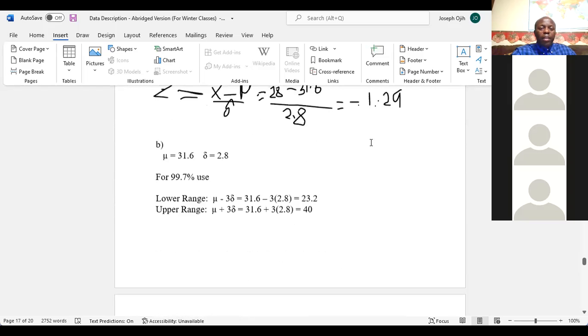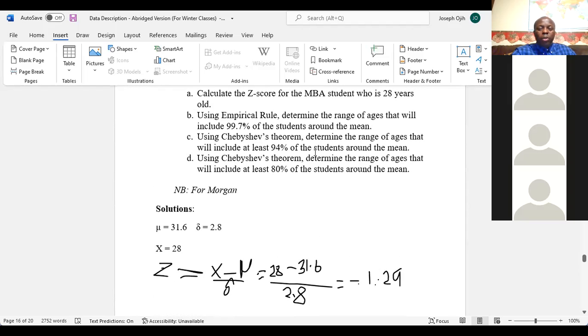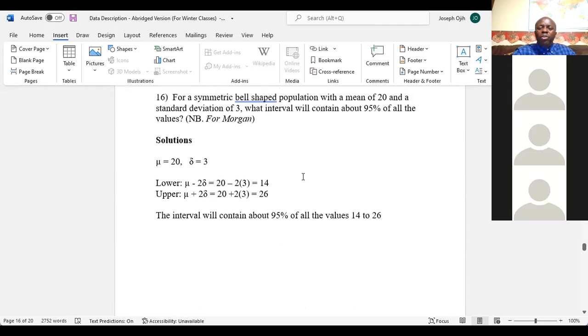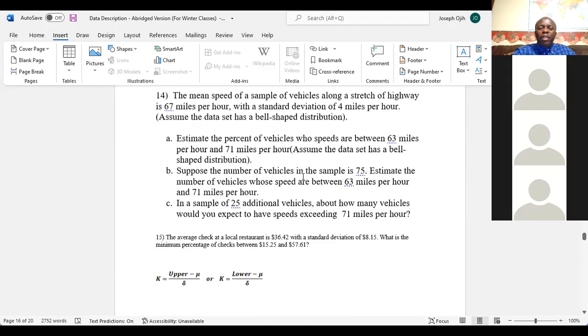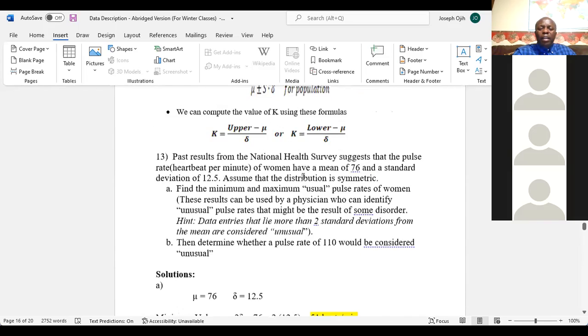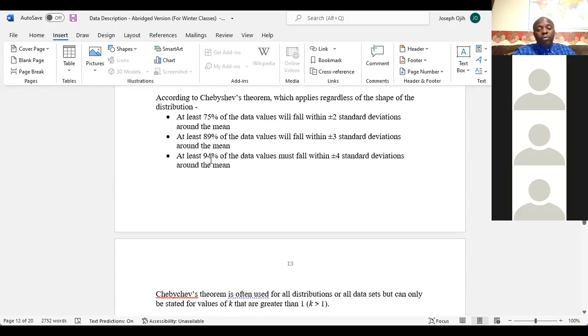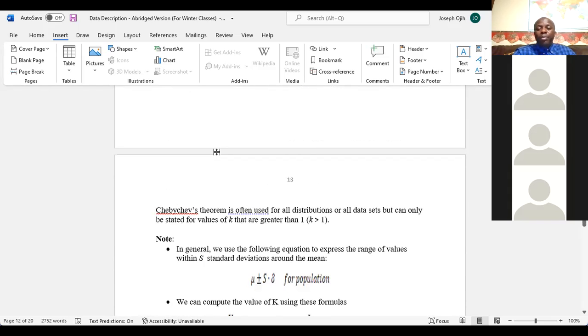Okay, good. Now, the last question on that section, which concludes our data description, is using Chebyshev's theorem to determine the range of ages that will include at least 80% of the students. If you look at the Chebyshev theorem, it does not give us the percentage of data values for 80%. It gives us 75%, 89%, and 94%, but nothing for 80%.